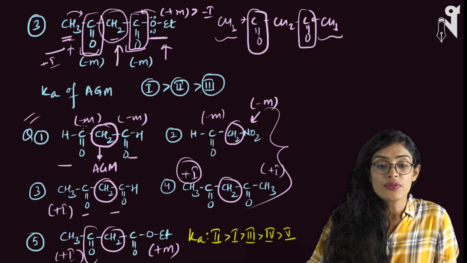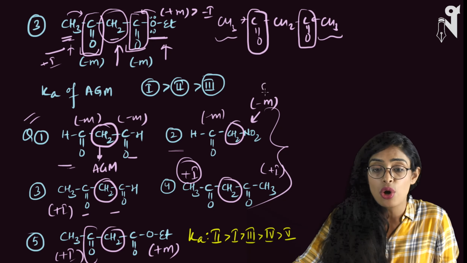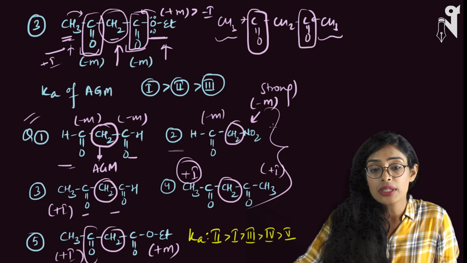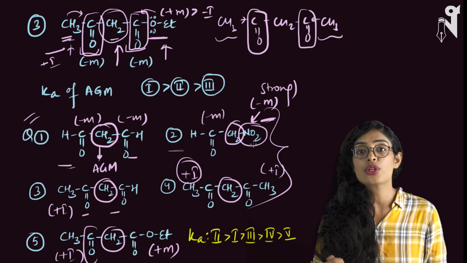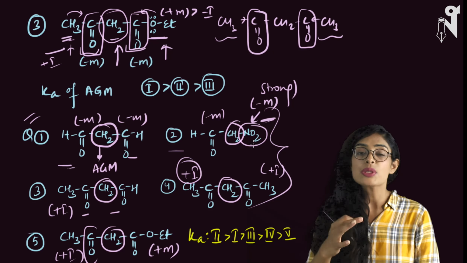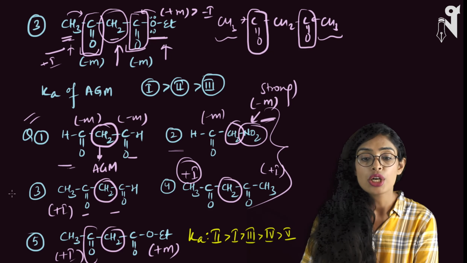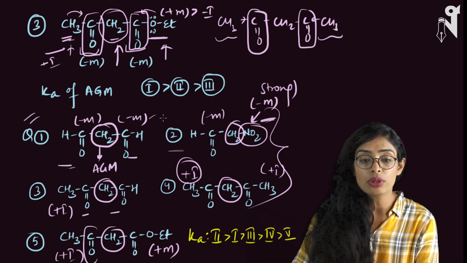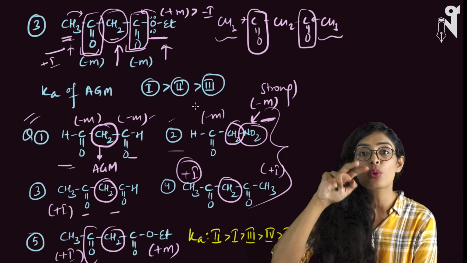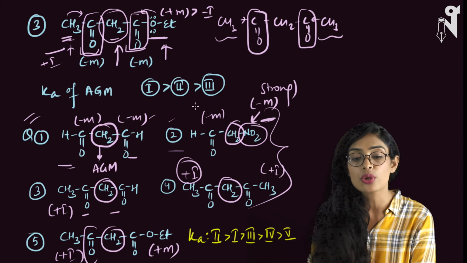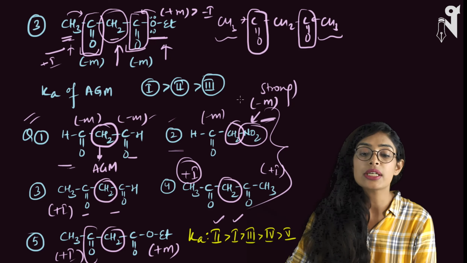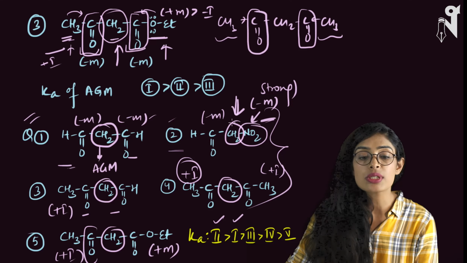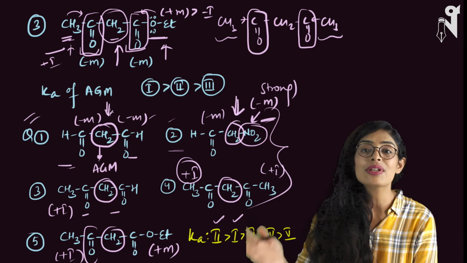So look at the first one, it has 2 minus I, minus M. Compare it with the second one. The second one has a very strong minus M. Why strong? Because this is NO2, which has 3 electron withdrawing groups present, so its minus M is very strong as compared to CHO. So these are the only two compounds which have both groups present as only electron withdrawing. There is no electron donating group present. So 2 is the stronger acid as compared to the first one. You can say the second compound's CH2 is most acidic, and the first compound's CH2 is relatively less acidic.